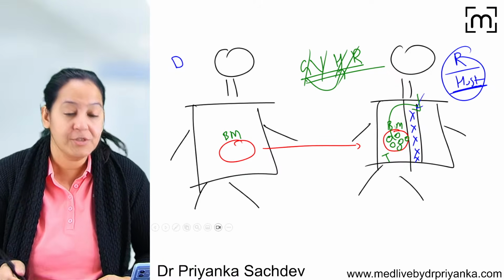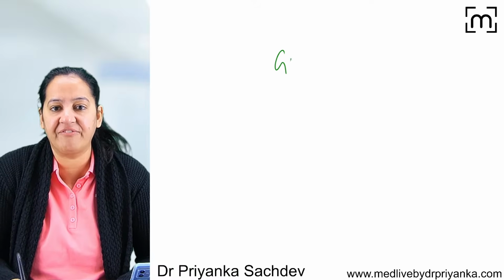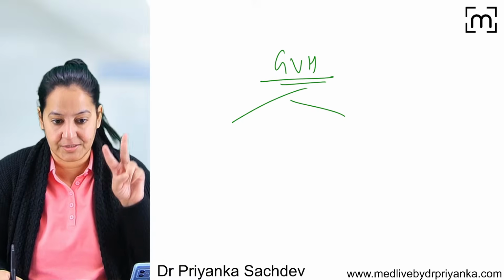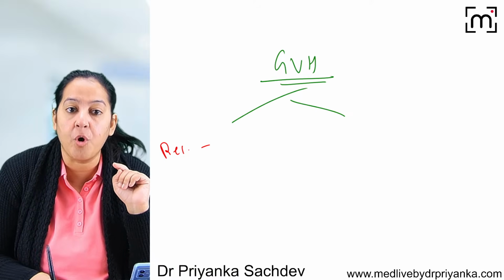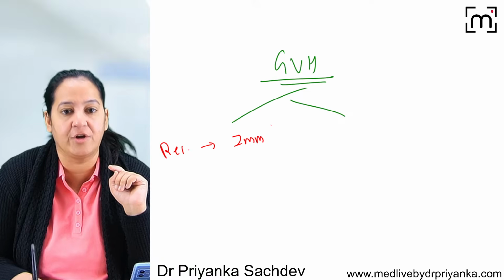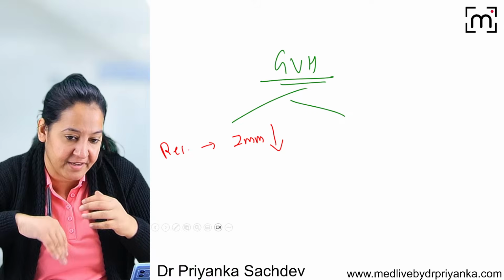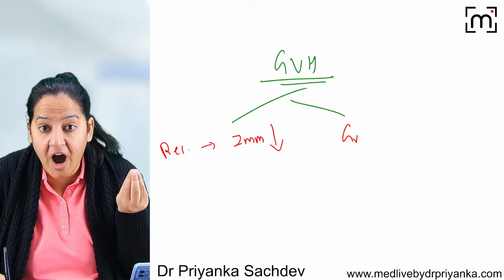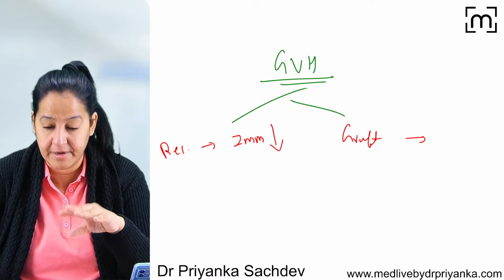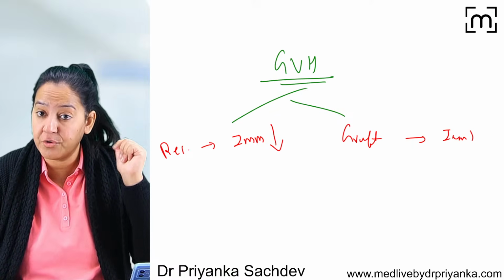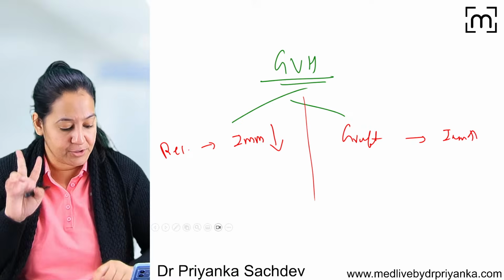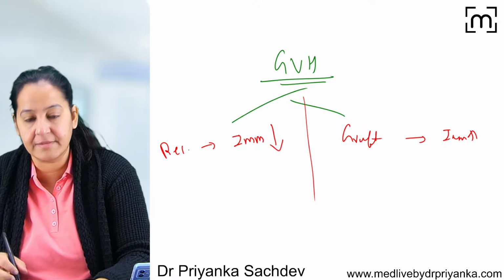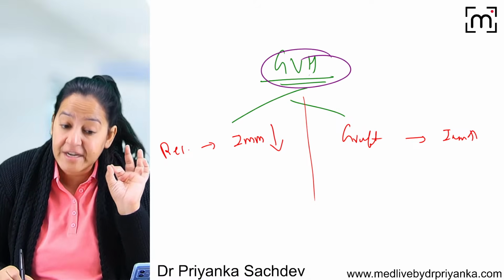It is reverse. So for graft versus host disease to happen, two conditions are required. Number one, the recipient is immunocompromised. The immunity should be weaned off. That's why the recipient cannot reject the graft. And the graft which you are transferring should be immunocompetent. It should contain the T lymphocytes, the bone marrow graft. Then only this is possible. So please learn the two conditions of GVHD. You get questions on that.